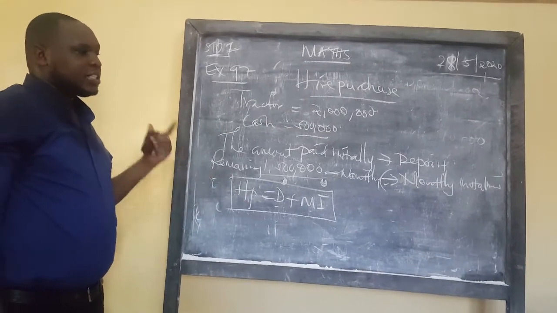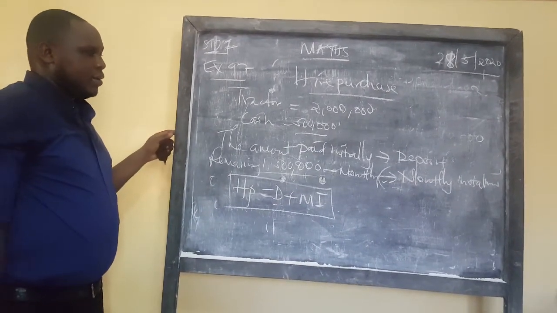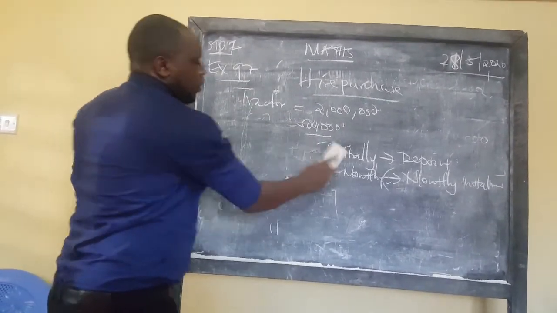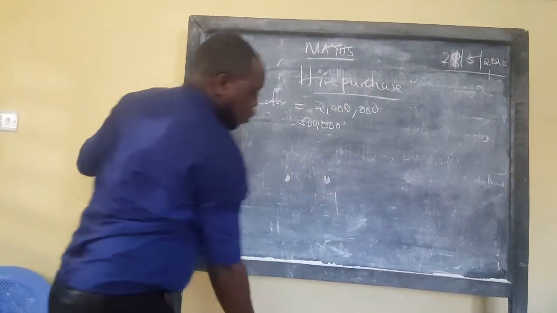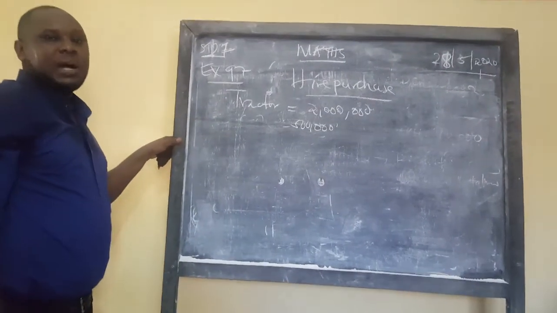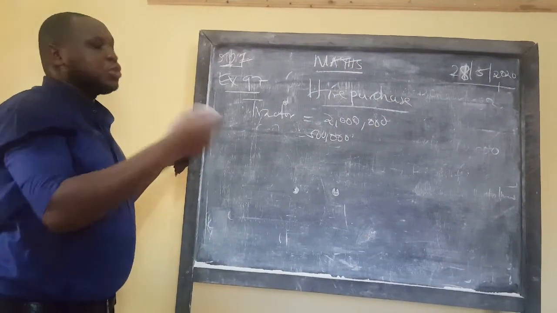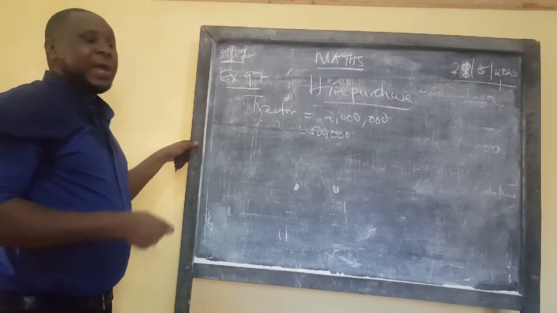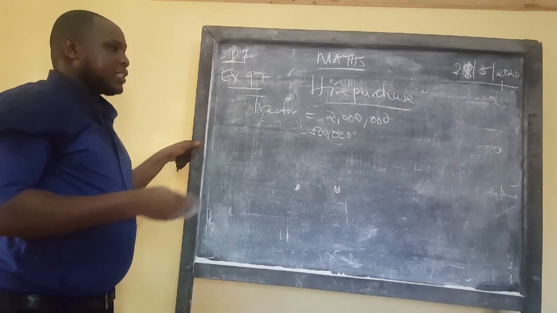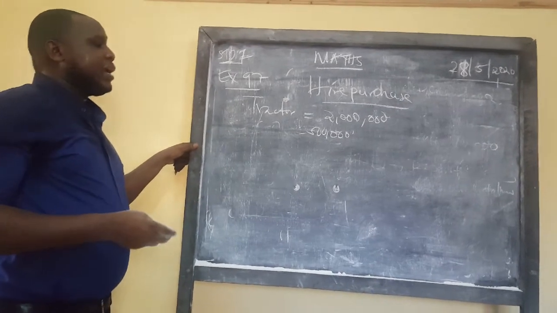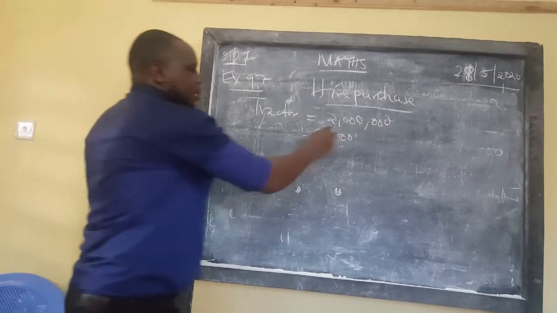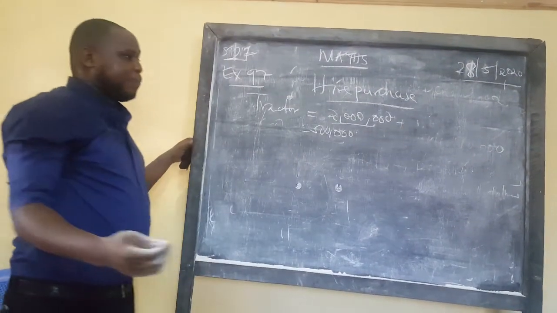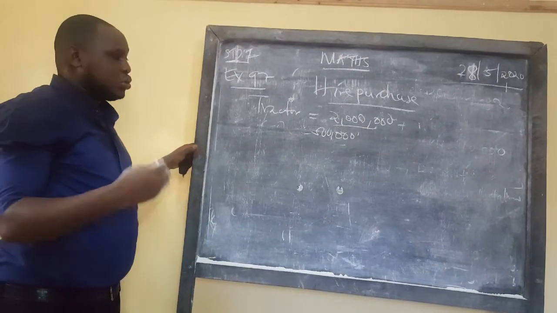It's a very simple way of buying items, though at the end of the day, the hire purchase price is always higher than the market price. If you had given that 2 million in cash, you'd have bought at a lower price compared to when you were given some time to pay. You end up paying maybe 100,000 extra, so 2,100,000, because you were given some time.